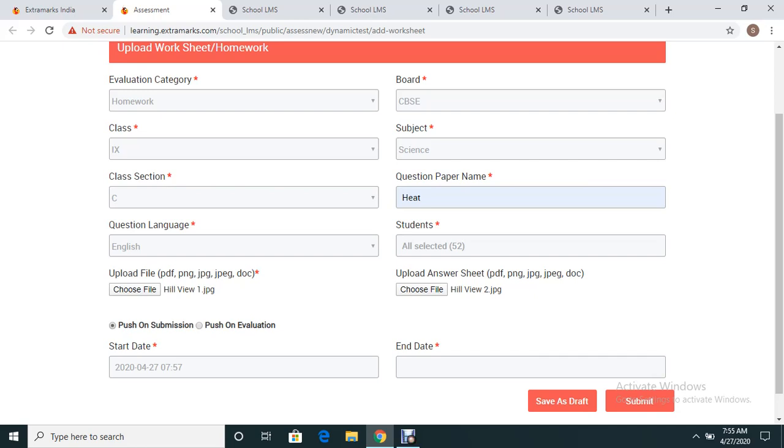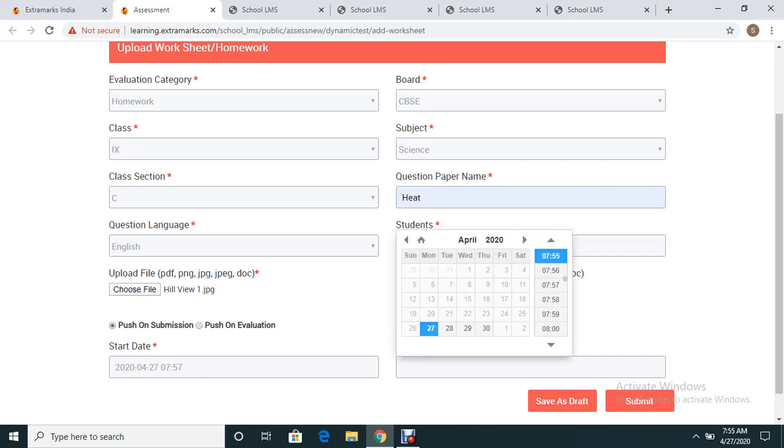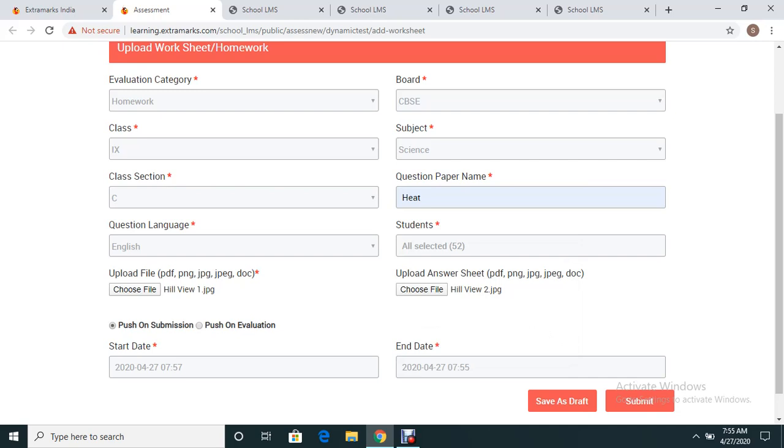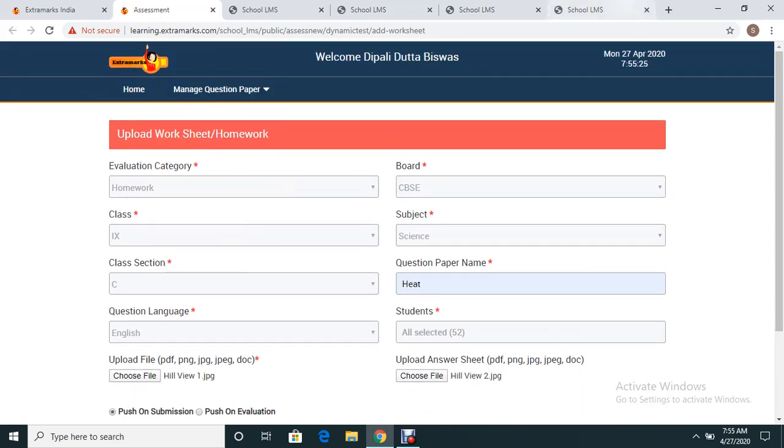Now, another thing is that you can give a start date and an end date for that particular homework. So for the start date, suppose you're giving today, 27th of April, 7:57 a.m. The end date, you can put it to maybe tomorrow, or maybe the same day at some other time. So that is also an added feature which has been uploaded here. I hope you have understood this.